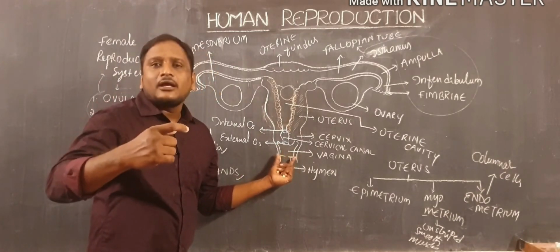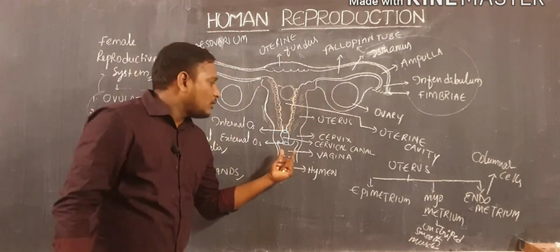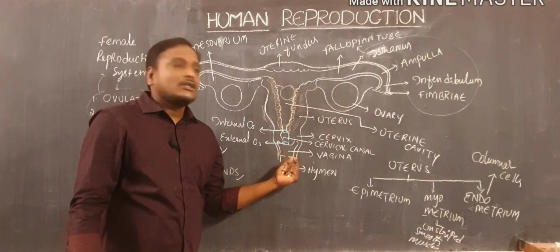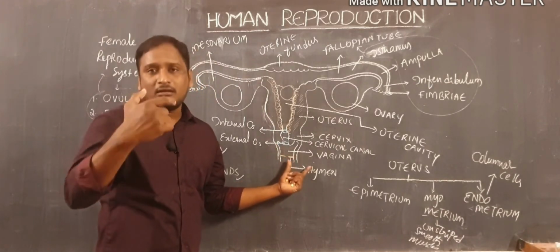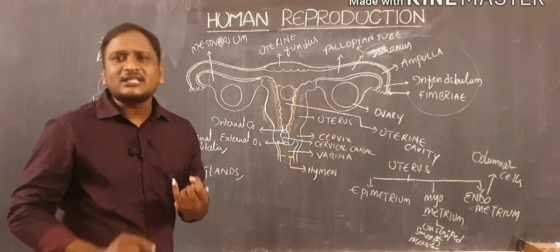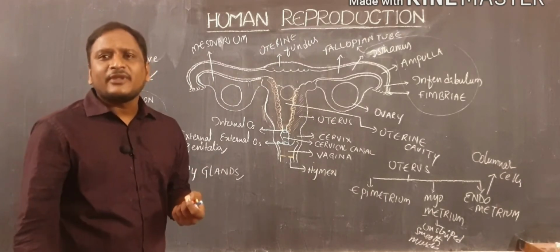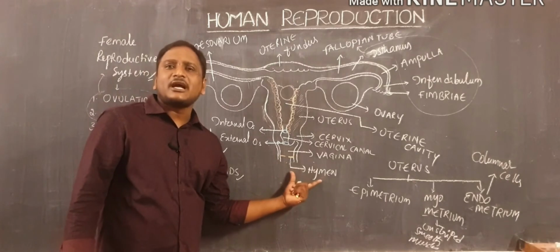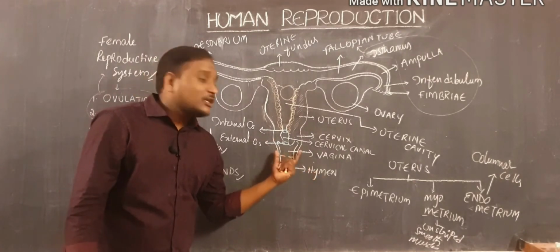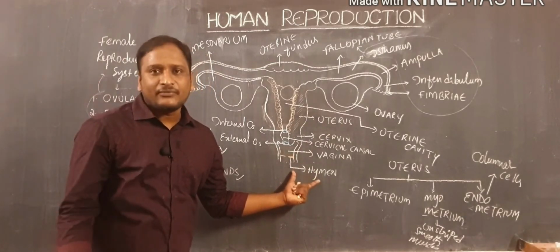Because if the hymen layer ruptured, they thought that they lost their virginity. But it is possible to break the hymen layer even with vigorous exercises or sports or different types of activities. There is a possibility to rupture the hymen layer. So, it is not correct to consider the rupturing of this hymen layer as a symbol of losing virginity.